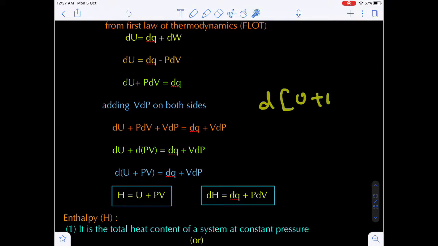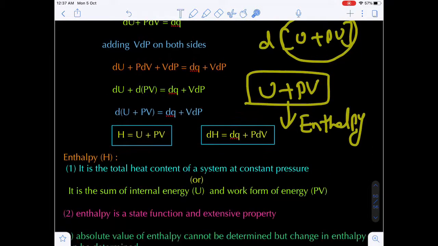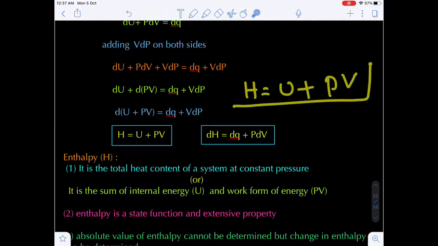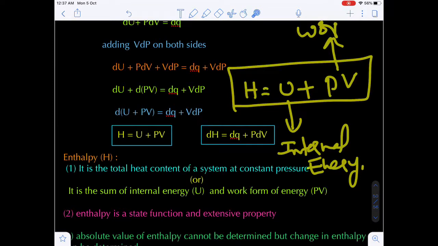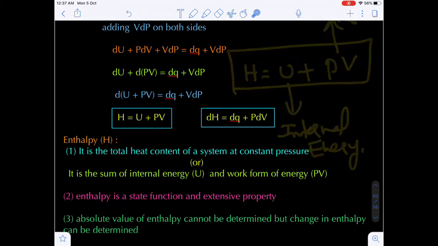So in this, the derivative of U plus PV, this is one of the important thermodynamic functions, U plus PV. This thermodynamic function is known as enthalpy. Enthalpy is a thermodynamic function which involves internal energy and work form of energy. Now enthalpy H is equal to U plus PV. What is the enthalpy formula? H is equal to U plus PV, where U is called what? Internal energy. Whereas PV is called what? Work form of energy. Are you getting my point?